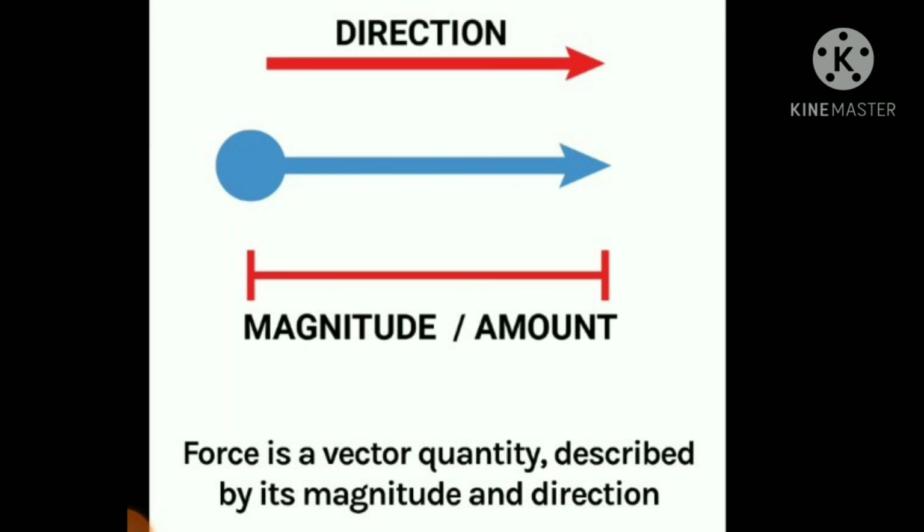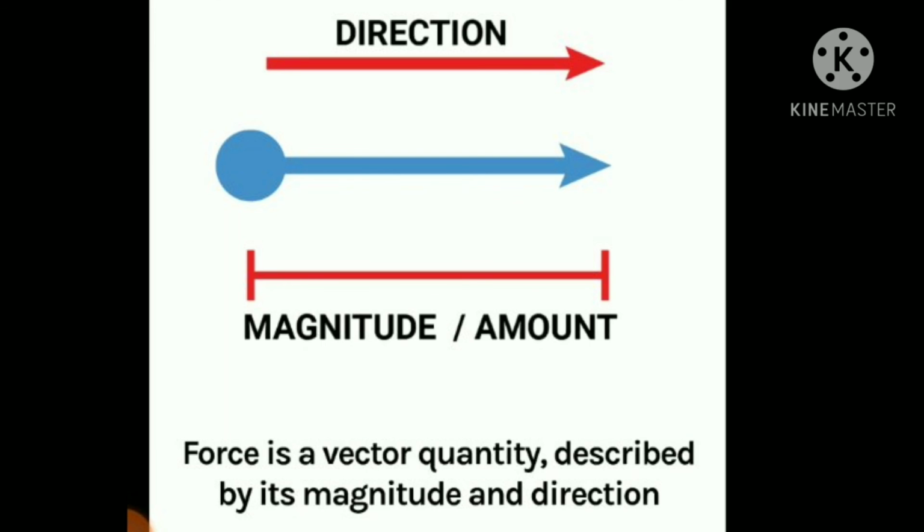Suppose we say kilogram. Here there is no need to explain it with direction. But if we want to express force, we want to express its magnitude, meaning its unit, as well as its direction. So force is a vector quantity described by its magnitude and direction.